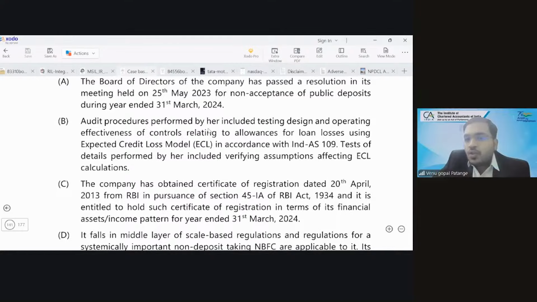Now, once you give this, the chances of becoming NPA is possible. The chances of becoming overdue is possible. So based on that, you are assuming or computing the provision. Just to use simple language, you are making provisions for loans, following the expected credit loss model.